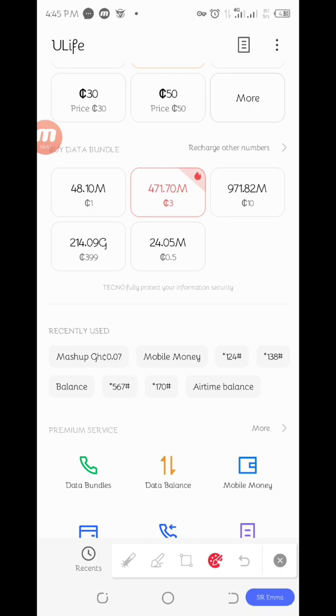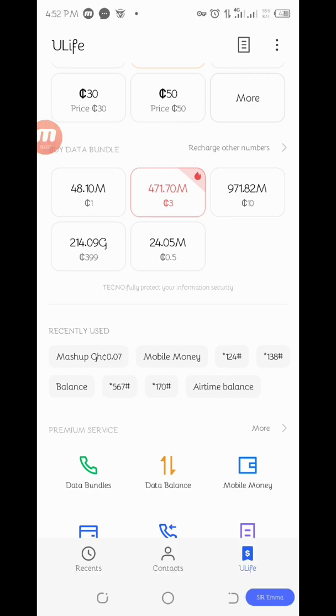So if you have 3 Ghana cedis in your account and you do this mashup trick with the 3 Ghana cedis, you will get about 2.25 gig of data. So instead of MTN giving you 471 megabytes, if you do the mashup trick, you'll be able to get more than 2 gig. So continue to follow our tutorials, and I'll show you more on how to browse more and spend less.